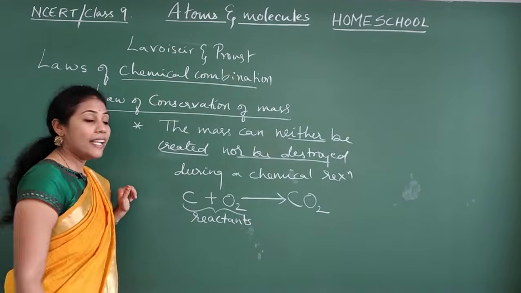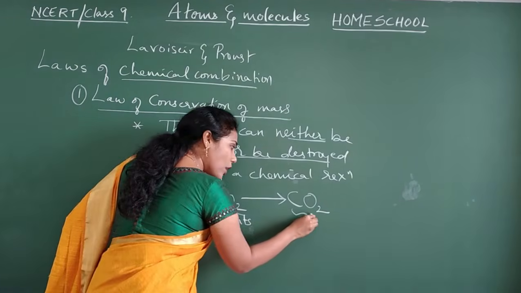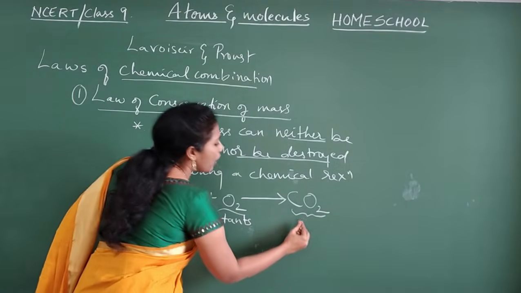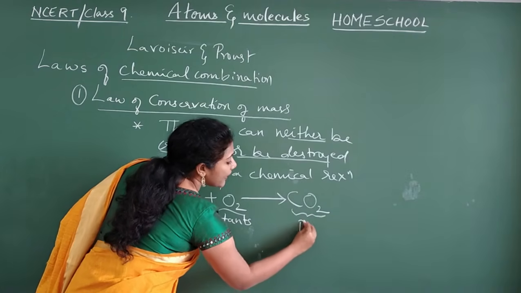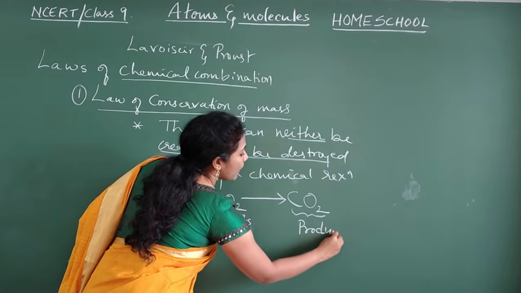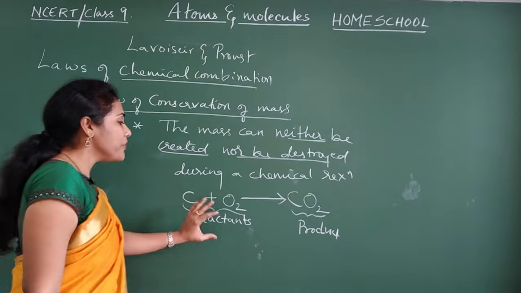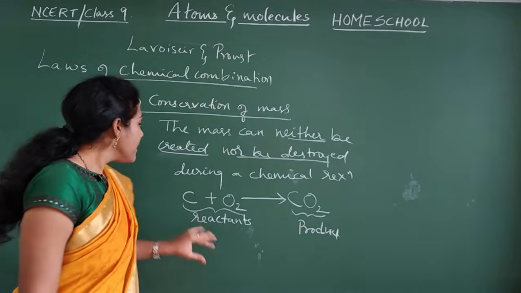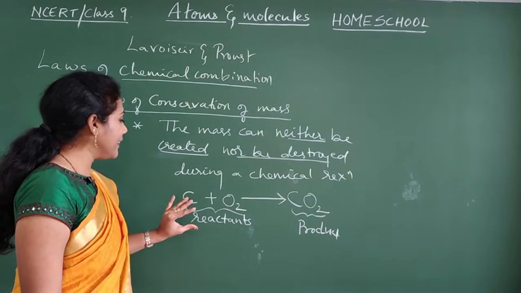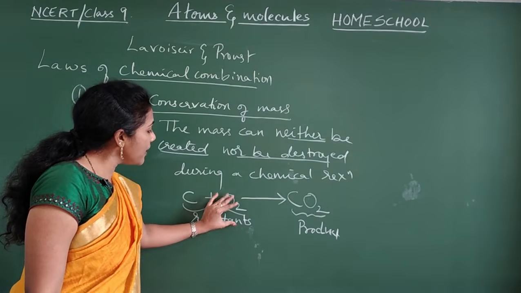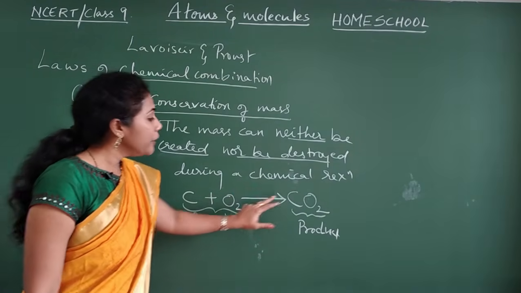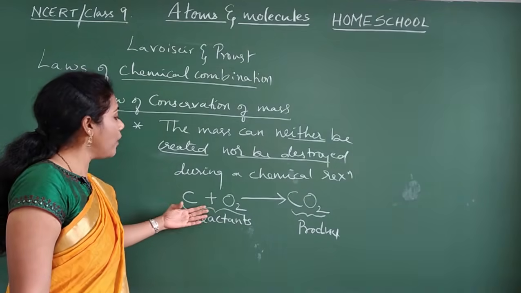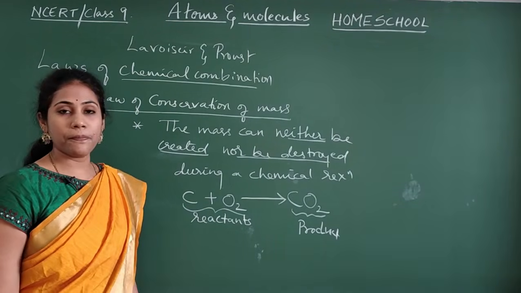And the new substance or the molecule that has formed, this is what we call the product. So you should have this general idea of a chemical reaction. Say here carbon reacted with an oxygen molecule to get carbon dioxide. This is the meaning of this particular equation.